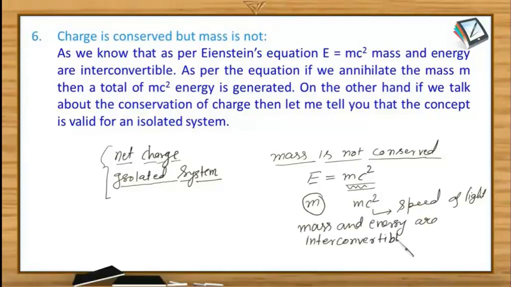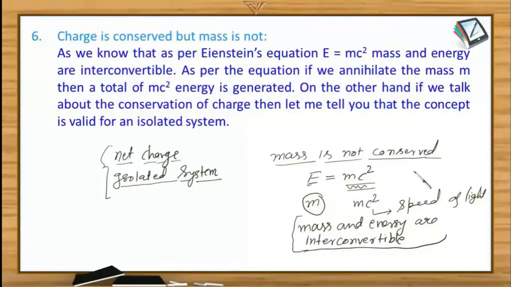So we cannot say that mass is conserved, but in most cases we solve many questions assuming that mass is constant, because there is no such provision. But when you go into the deep detail, you must remember that E equals mc squared tells us that mass and energy are interconvertible. We can destroy mass completely to convert it into energy, and vice versa. Energy can also be converted into mass, because there are reactions in which energy is absorbed. Those are known as endothermic reactions.